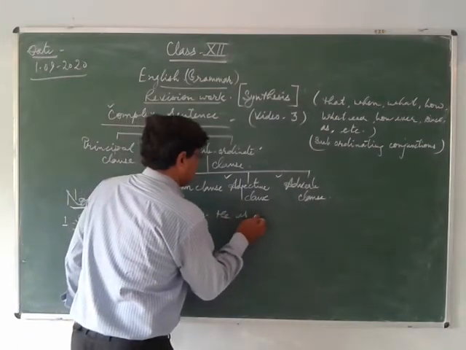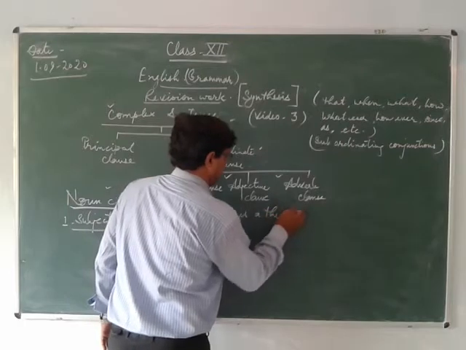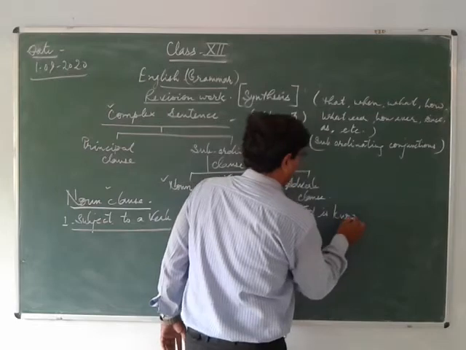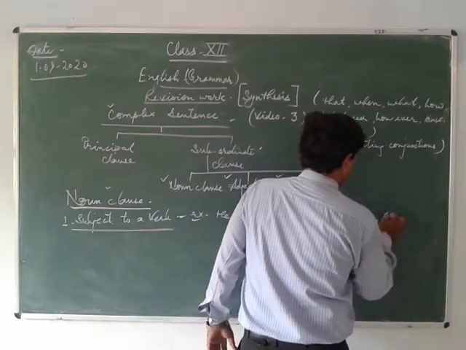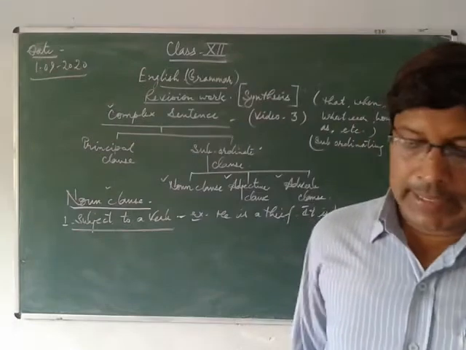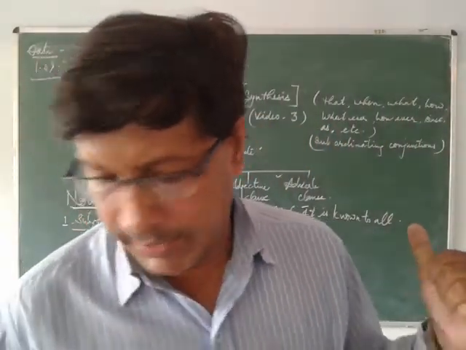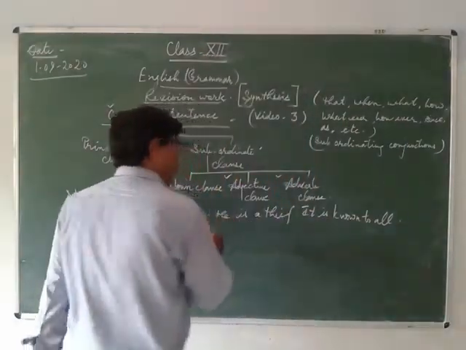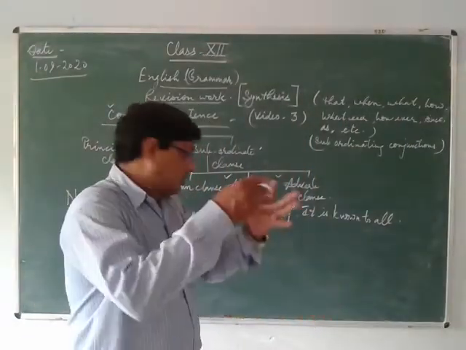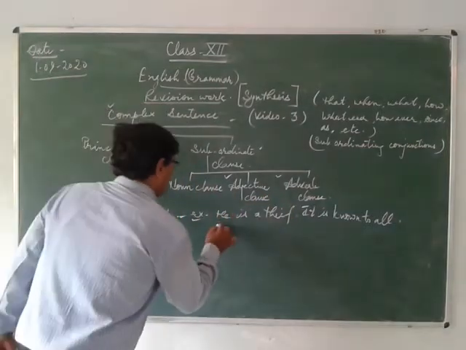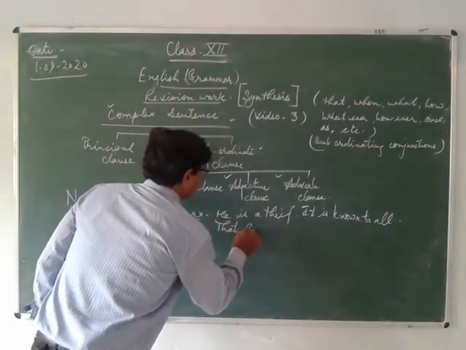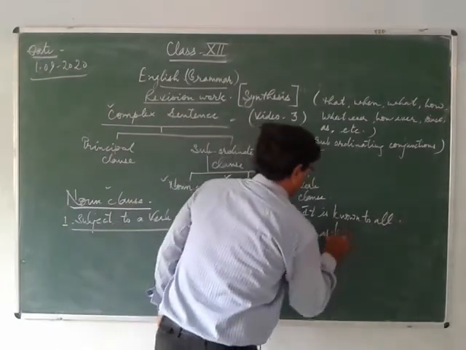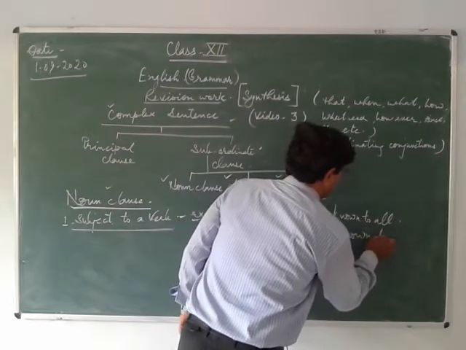He is a thief. It is known to all. Now let us see the same sentence. He is a thief. It is known to all. Now if you combine it into a noun clause, you will write: That he is a thief is known to all.